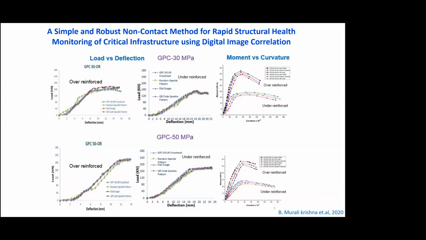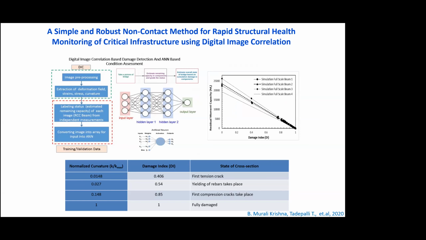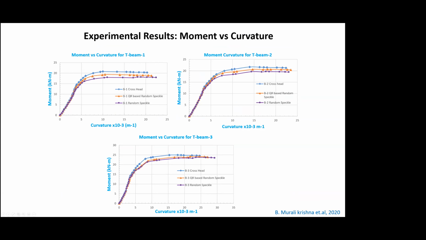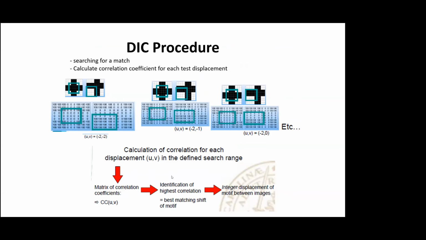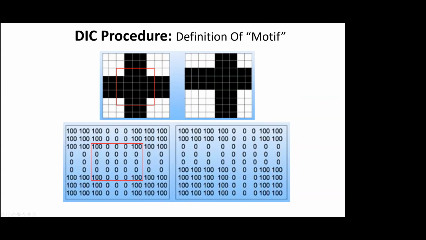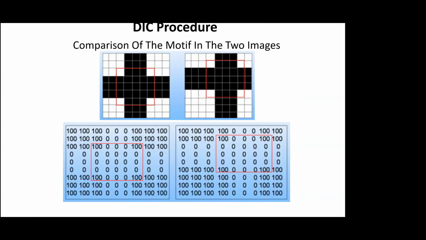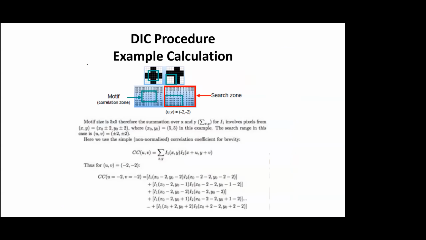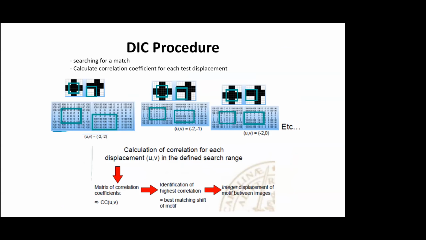They're quite good, and they give us much more information compared to these point location based sensors. And then we have taken all that data. I have not spoken about the post-processing of the image data itself, but it takes a lot of computational effort to do the digital image correlation.